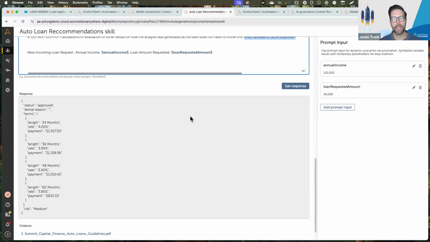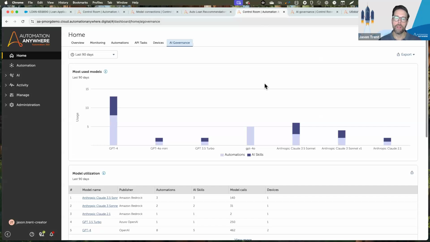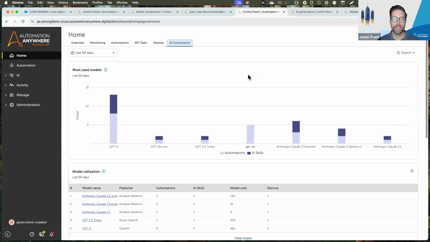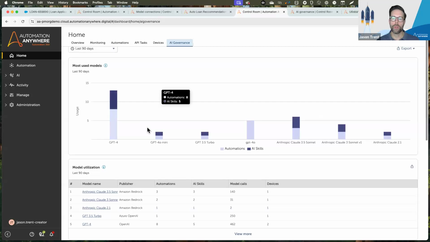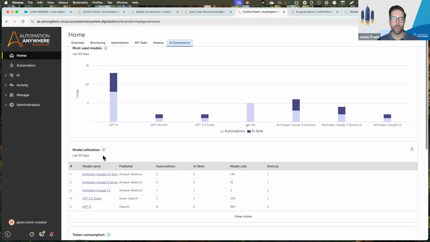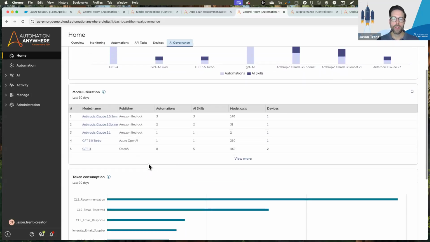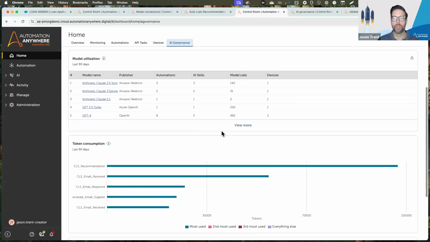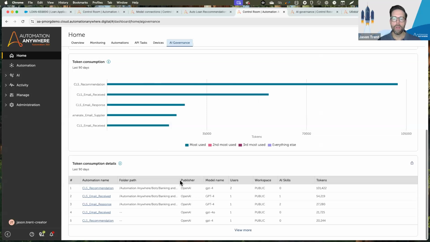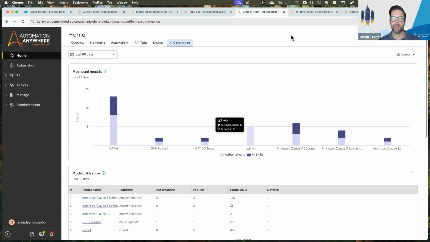Now, the last thing I want to talk about today, before I hand it over to another colleague to talk about document automation, is how we govern all of the investments that you're making within AI Agent Studio. And we do that through a couple of different ways. First, we shipped a whole brand new set of dashboards within ACC. So now you'll see an AI governance tab at the top. You can see things like the most used models, model utilization counts, and even token consumption. So we do track the tokens that are sent over and the tokens that come back. And then, of course, all of this data is stored within our governance logs.